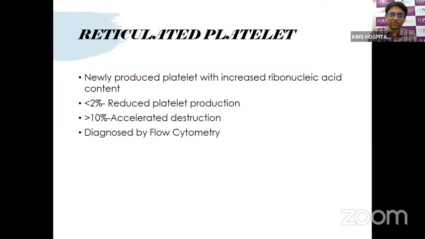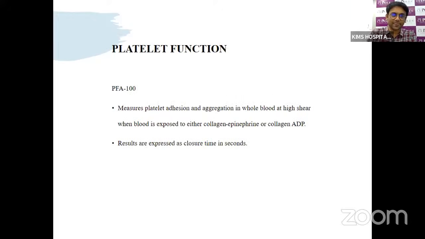They use different kinds of molecular markers. Based upon flow cytometry, they identify the population of platelets. If it is less than 2%, it is a decrease in platelet production. If it is more than 10%, it is accelerated destruction.